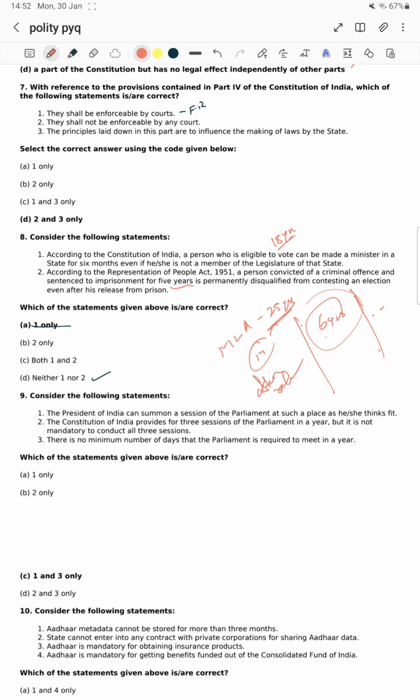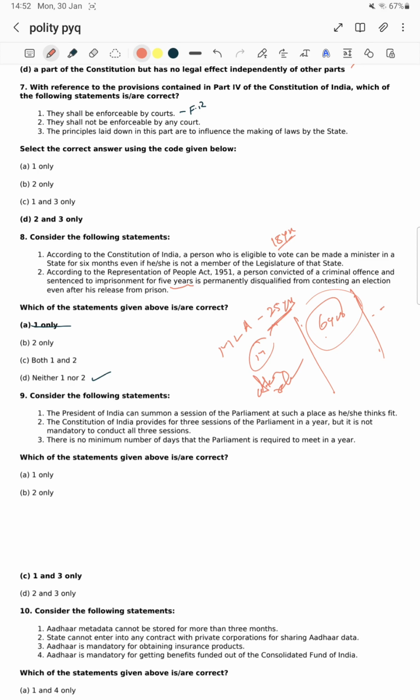The Constitution of India provides for 3 sessions of the Parliament in a year. No, sir. The Constitution didn't say that. At least 2 sessions. It did not say 3. It's not mandatory to conduct 3, but conventionally we follow 3 sessions. At least 2 sessions have to be met. The Constitution has said you have to meet at least once within 6 months. This is the provision.